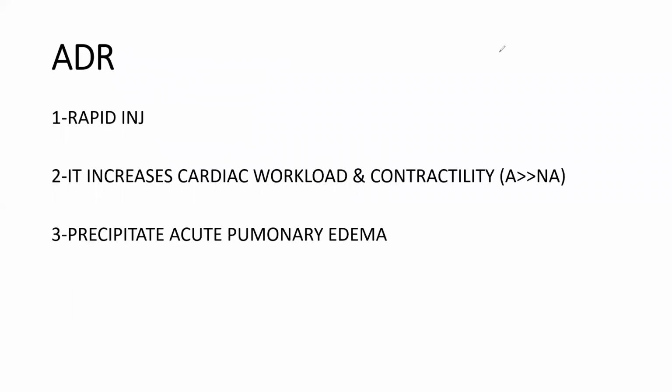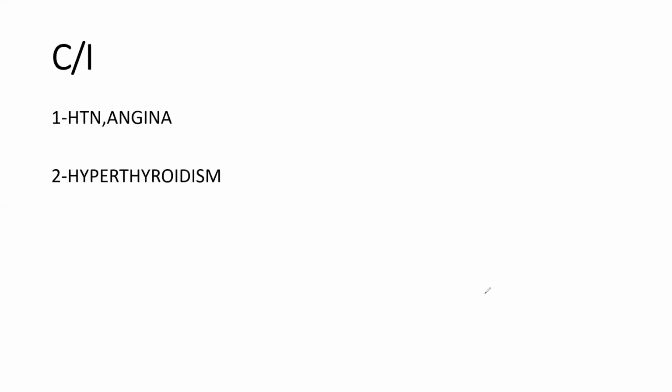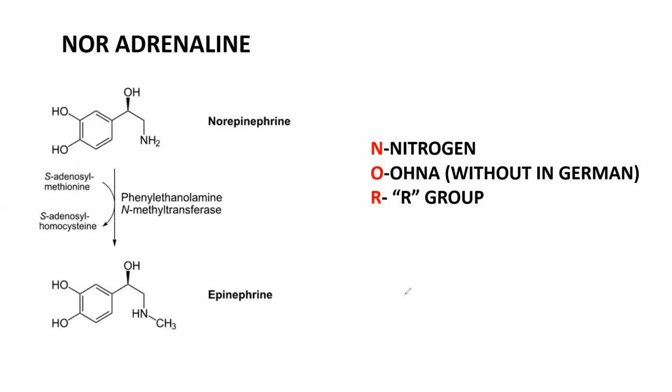Okay. So what are the adverse drug reactions then? Suppose you gave adrenaline, then what are the adverse drug reactions? If you give rapid injection, I told you, if you give it fast and undiluted, it leads to fatal arrhythmias. It increases the cardiac workload and cardiac contractility, so it increases the work for heart muscle, and it precipitates pulmonary edema. These are the adverse drug reactions. What are the contraindications of adrenaline? Hypertension, angina, and hyperthyroidism. And coming to noradrenaline now.